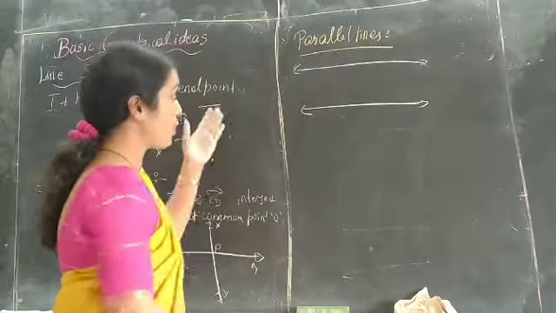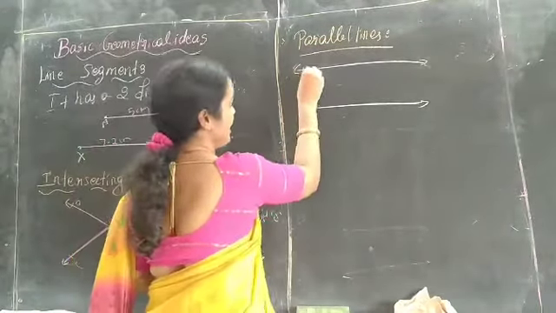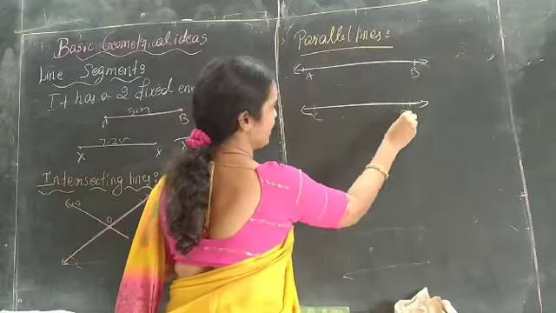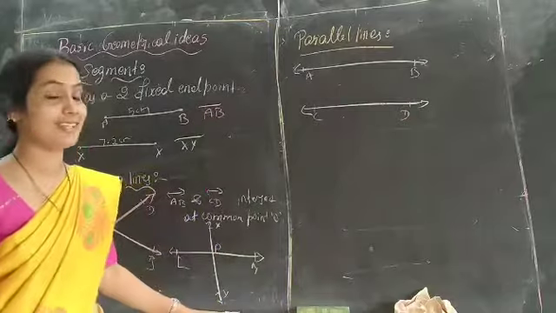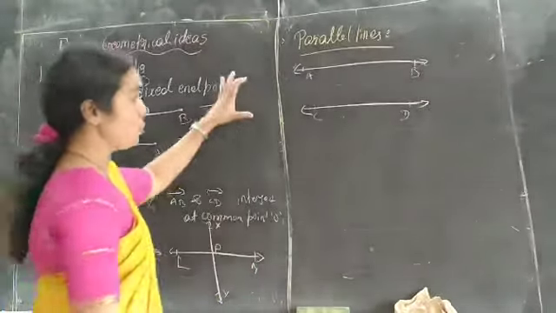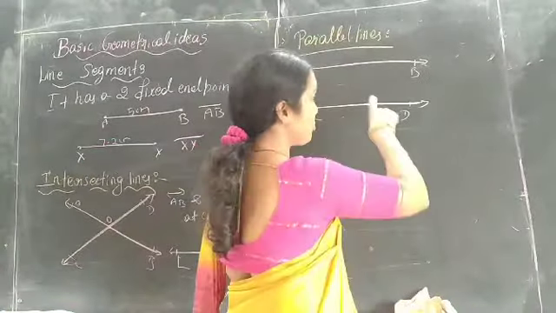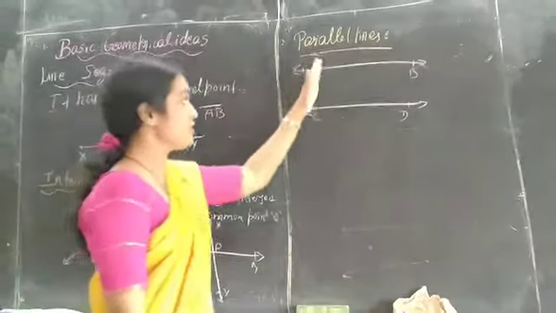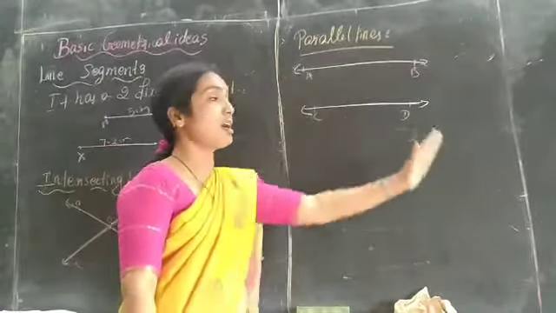This is a very important concept in geometry. Imagine A, B and C, D are two lines. If you produce these lines, they never meet at a point, and the distance between these two lines is always equal.